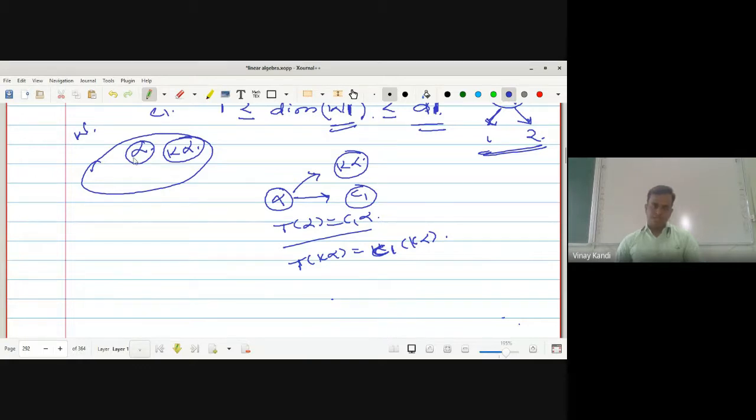If alpha is in this space, then K alpha will also be in it, whatever the value of K, negative, 0 or positive. If alpha and beta are two vectors of W1, then A alpha plus B beta is again a characteristic vector corresponding to C1. Is it correct?